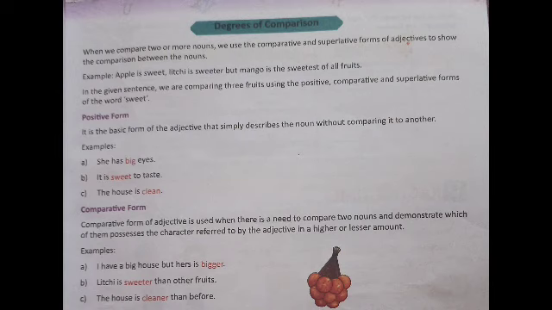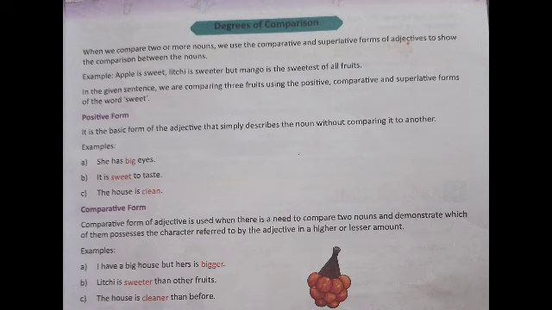So, which are the degrees of comparison, children? Positive degree, comparative degree, and superlative degree. So, let's know about that. First one, positive form. It is the basic form of the adjective. Positive degree is the basic form of the adjective that simply describes the noun. There is no comparison with any other.